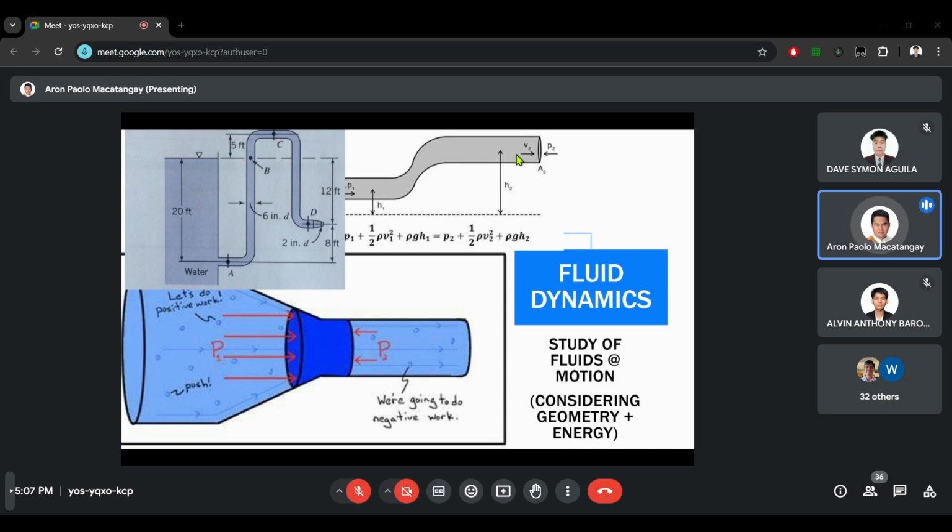Do I now have a higher kinetic energy or a higher potential energy? What does this change do to the velocity of my fluid? Does my fluid slow down or does its velocity go up? These relationships will be studied during our fluid dynamics section. This is where you will revisit your Bernoulli equation, which I think you touched lightly during your physics classes. That's fluid dynamics.